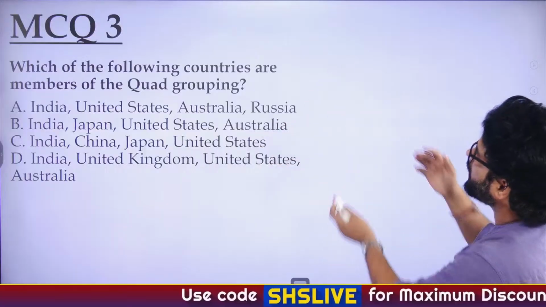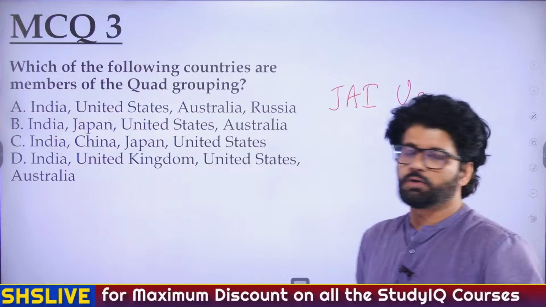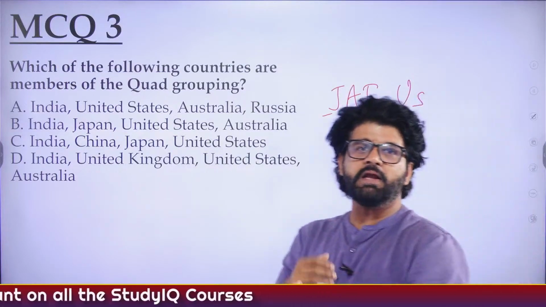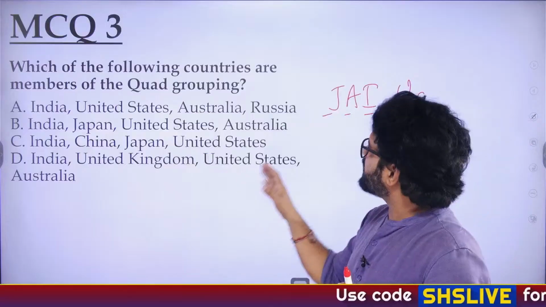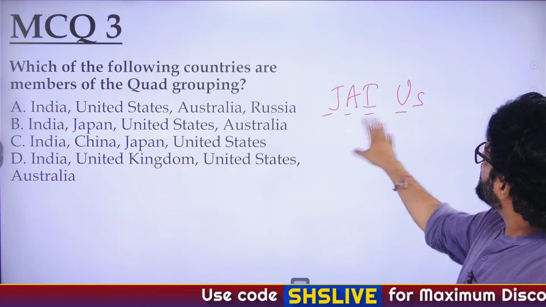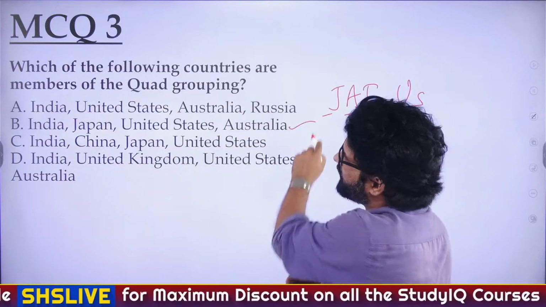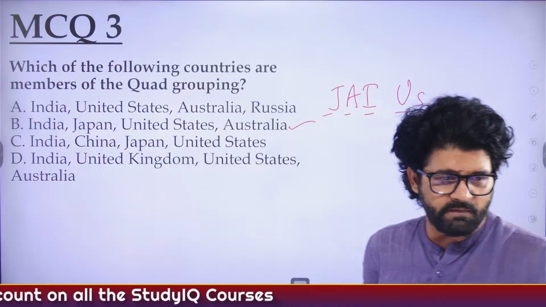So again, Quad grouping, JUS. Please sir, this is very important. Salman Khan, cricket, these things are very important in our country. The IPL trophy ceremony happened, and so many people died in a stampede. Life does not matter much in our country, these things do. Cricket and movies. So JUS, if you go by that, the answer is B. India, Japan, US and Australia, as stated by so many people. Very good.